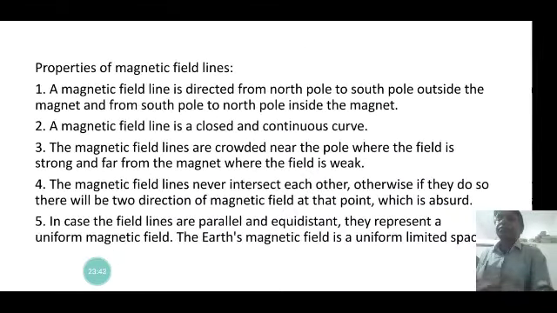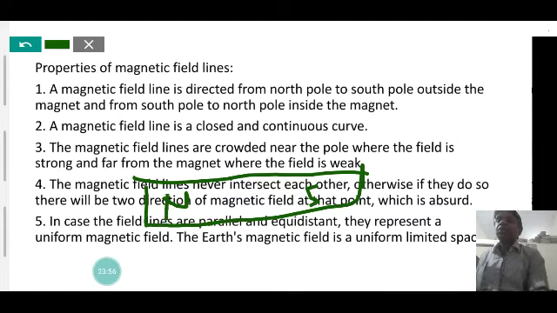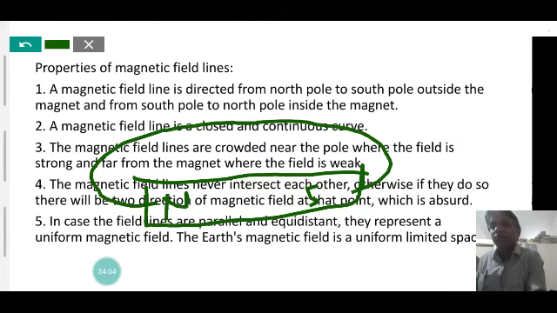In the next slide we will discuss the properties of magnetic field lines. The first property: for a bar magnet, this is the north pole, this is the south pole. The magnetic field line is always directed from the north pole towards the south pole. Around the magnet it is north pole to south pole, but inside the magnet it is south pole to north pole.